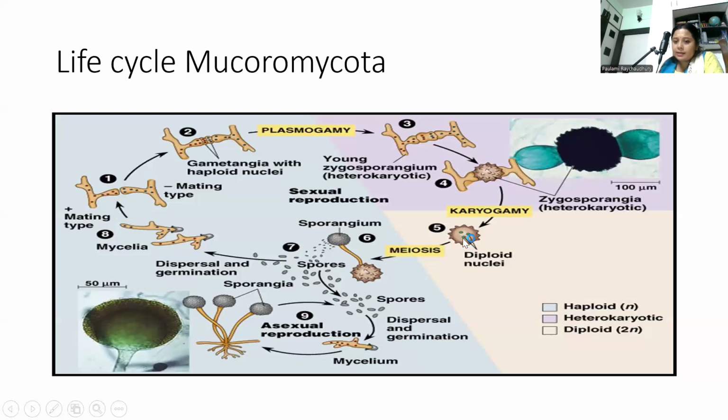First karyogamy occurs, forming the diploid nuclei, then meiosis, and the zygosporangium germinates, and a sporangium grows and produces haploid spores. Spores disperse and again germinate into new haploid mycelium, and the cycle repeats, triggered by unfavorable conditions. Zygosporangium is resistant to drought and heat. Karyogamy and meiosis both occur inside the zygosporangium.